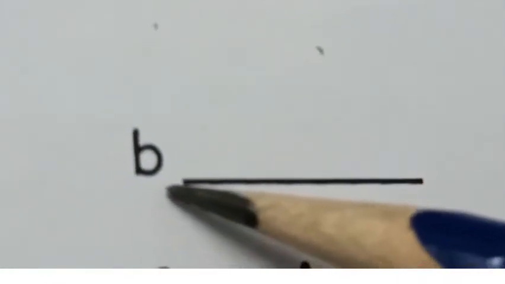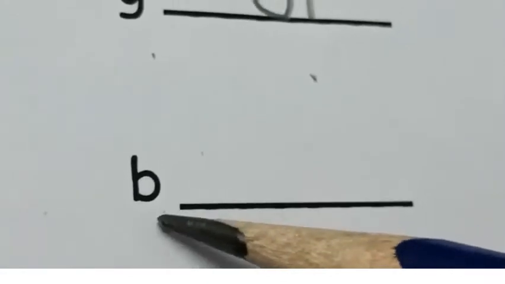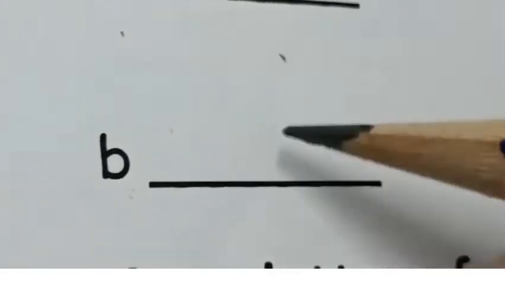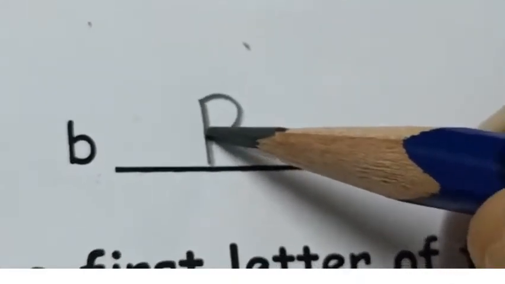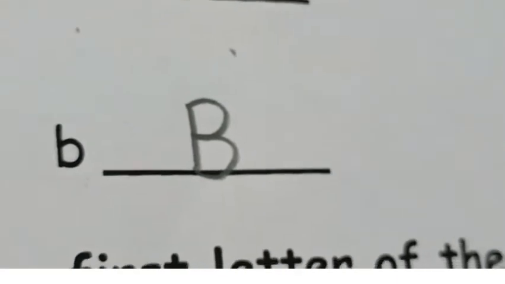Capital letter A. Now, which is the next letter given? Is it letter B? Yes, small letter B. So, we are going to write capital letter B. Standing line, right curve, right curve. Capital letter B.